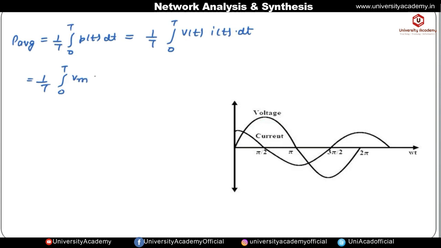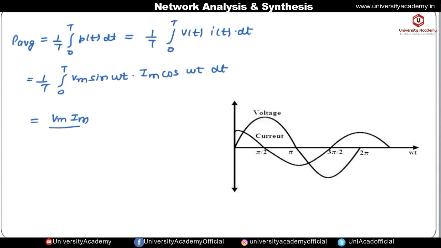Voltage is Vm sin omega t, and current is Im cos omega t. So it will be equal to Vm Im times the integral of sin omega t into cos omega t dt.